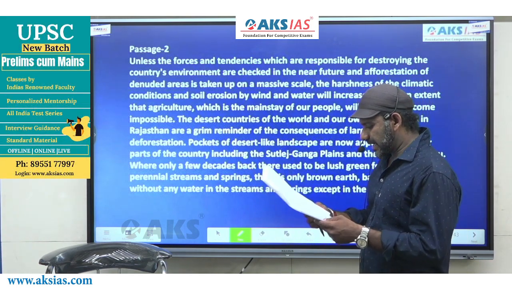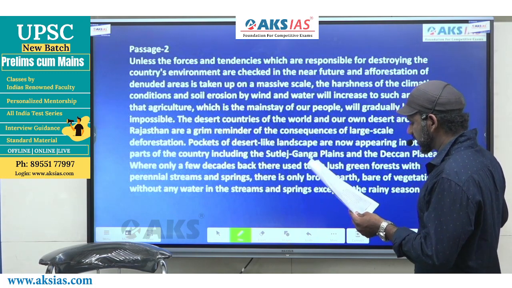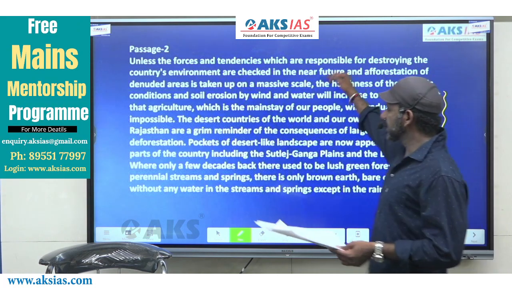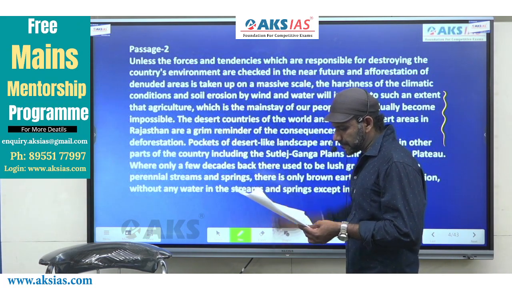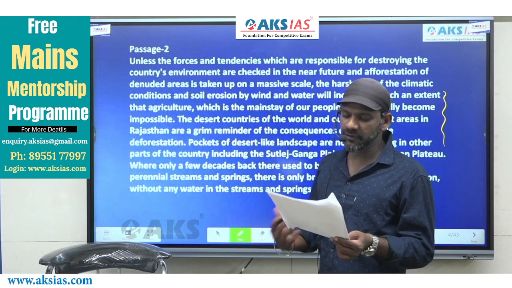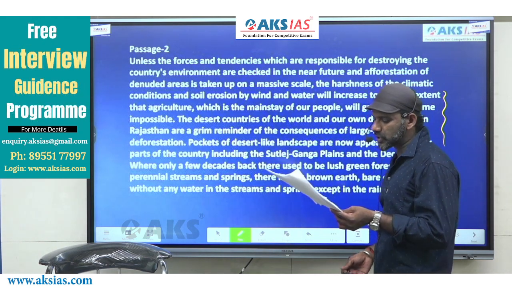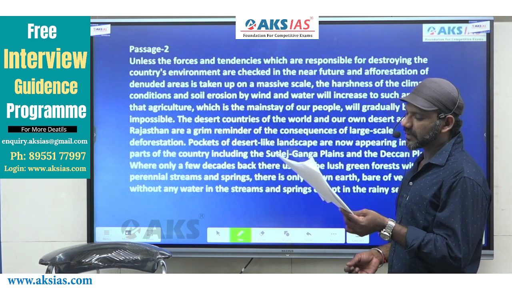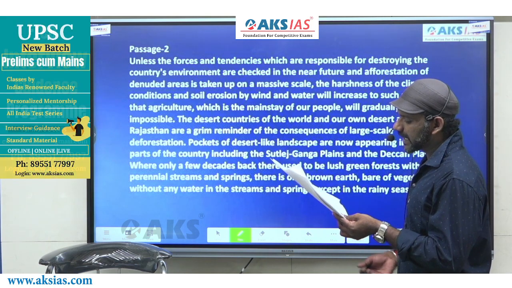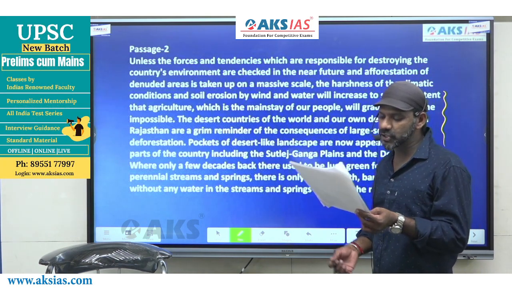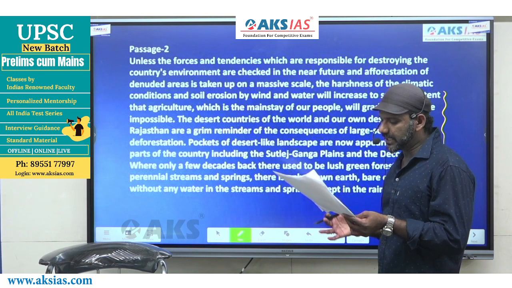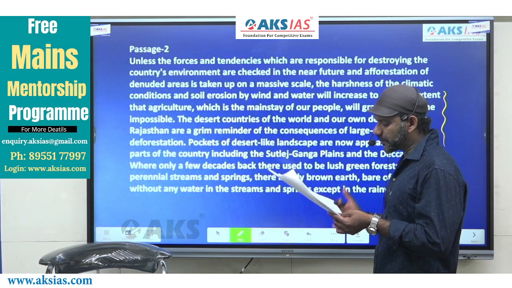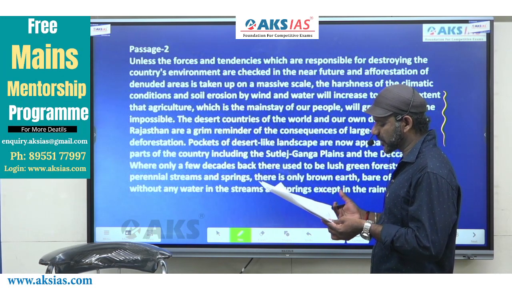Come to the passage. I'll just read this part of the passage, right? Anyway, it's a long sentence, in fact. I'll start from the beginning. Unless the forces and tendencies which are responsible for destroying the country's environment are checked in the near future, and afforestation of denuded areas is taken up on a massive scale, the harshness of climatic conditions and soil erosion by wind and water will increase to such an extent that agriculture, which is a mainstay of a people, will gradually become impossible, right?